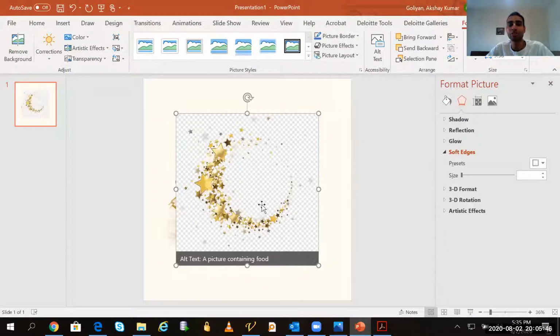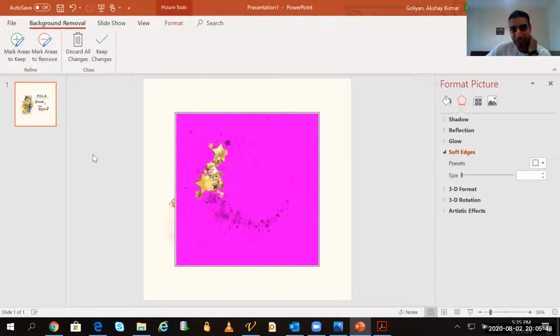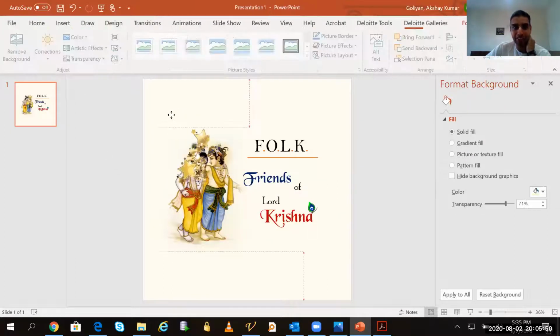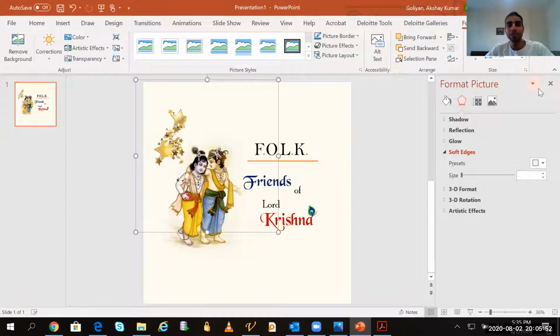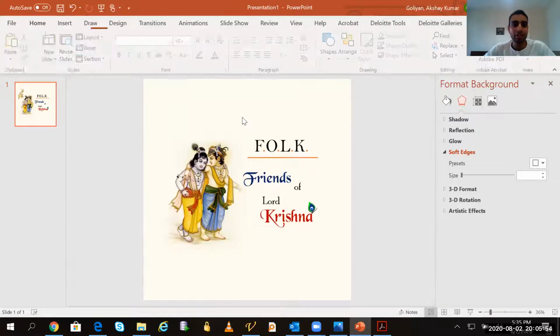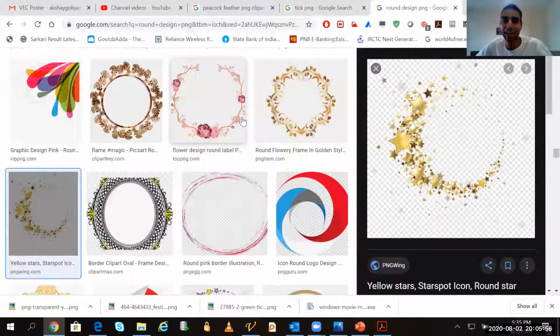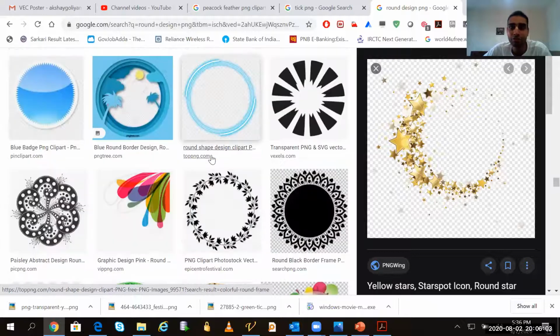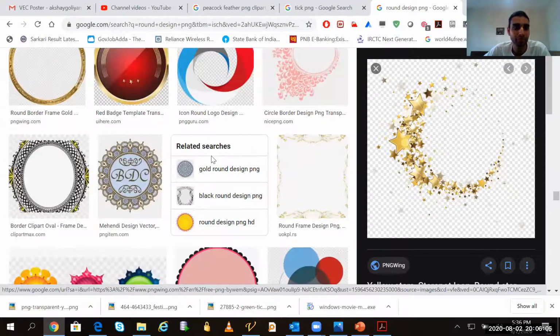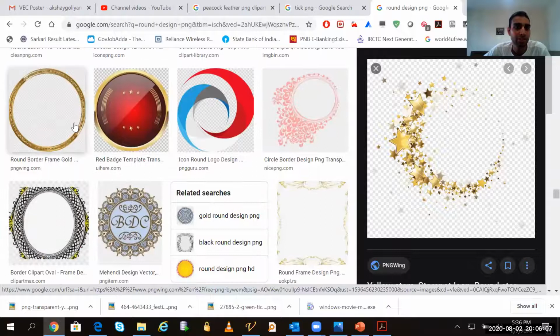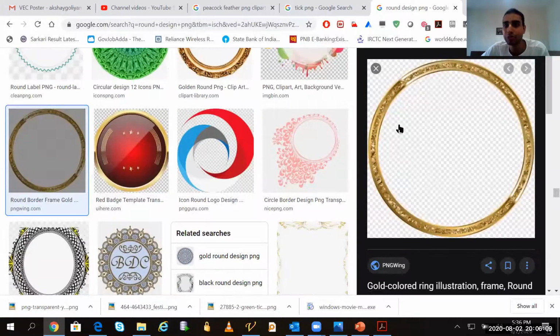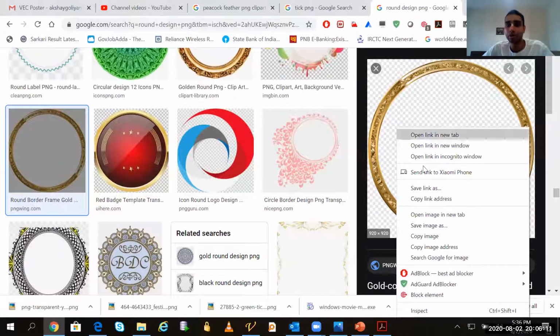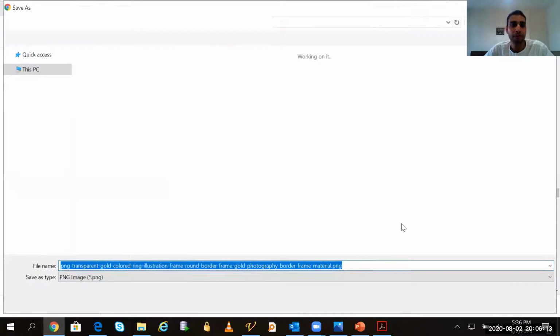Oh, this one also is not in PNG. Everything they are giving like that only. It will remain like this only. That's why remove background does not work every time as well. But we will not accept defeat. We will find some good PNG. I think one I have already downloaded. I will take that one. Like this one is also good. If it is PNG, this will be good. But I don't know if it will be PNG or not.